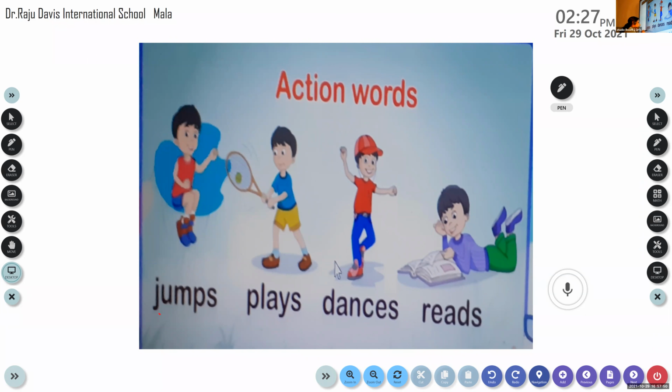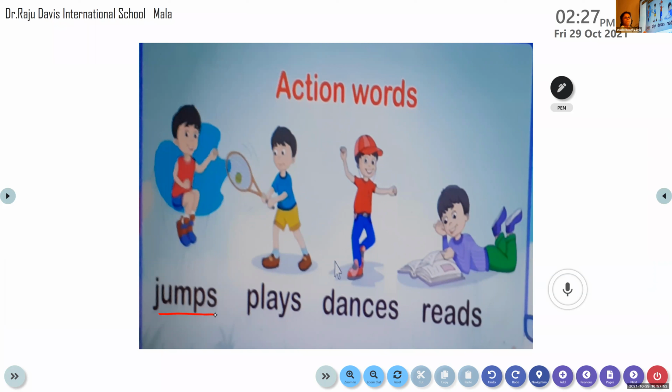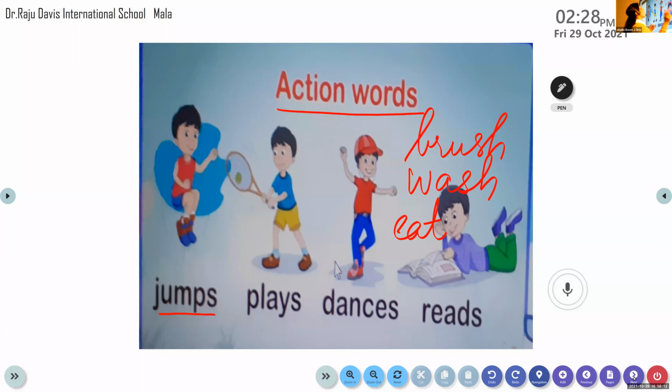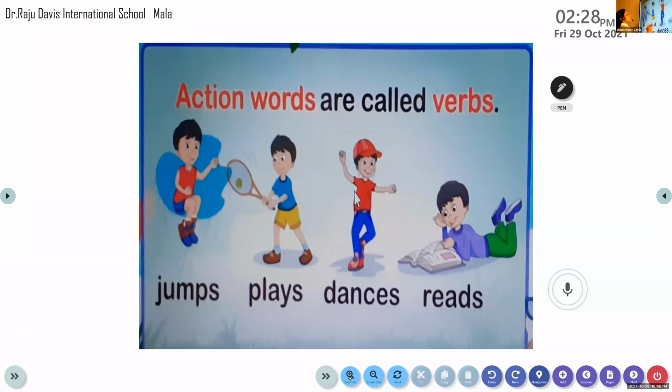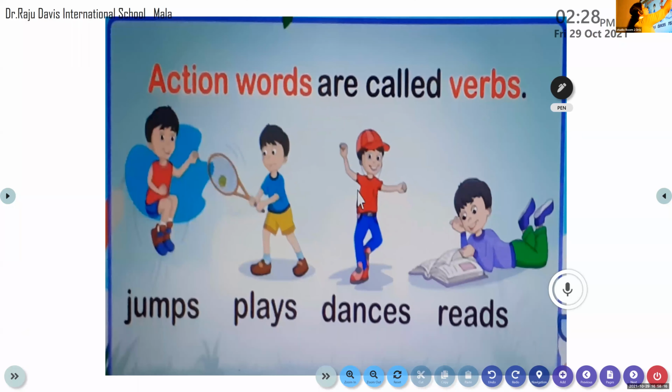Jump is an action. Play, dance, read, write, brush. We brush our teeth. Wash is an action. Eat is an action. These action words are also called doing words, and we call them verbs.